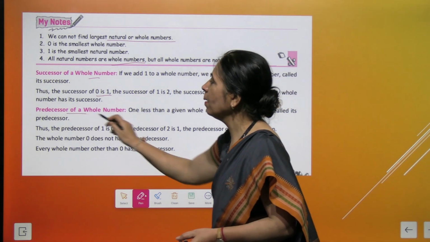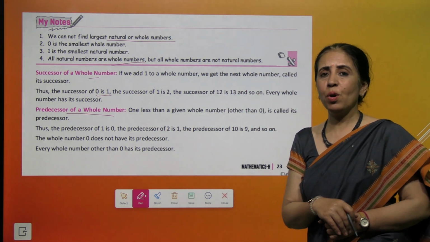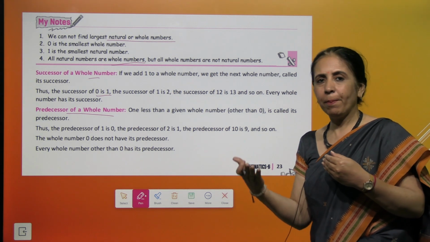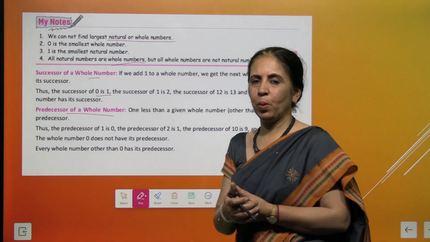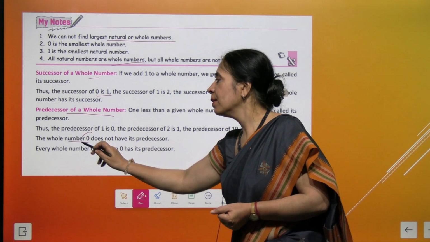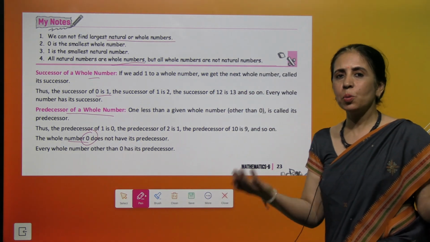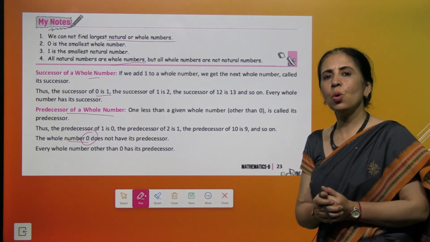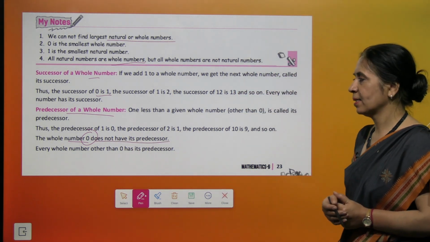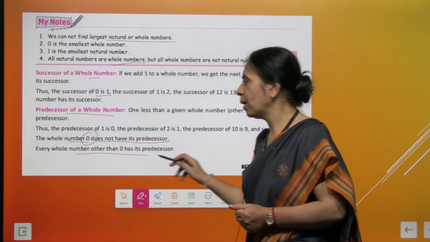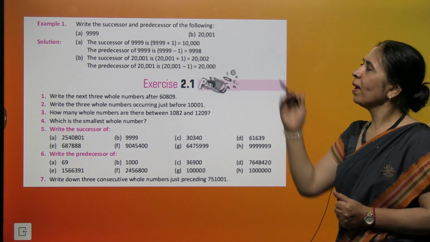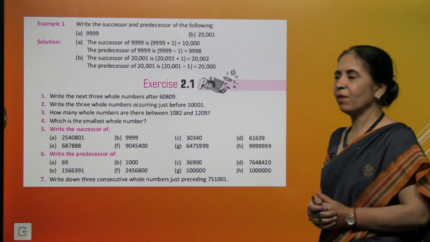Now we talk about the predecessor of a whole number. तो predecessor क्या होता है? एक number छोटा. To get a predecessor, we always subtract one number from the given number. And every time remember, there is a number 0 जिसमें से हम -1 कर ही नहीं सकते. And so there is a number 0 which does not have a predecessor. Got it? So we say every whole number other than 0 has a predecessor. Got it?